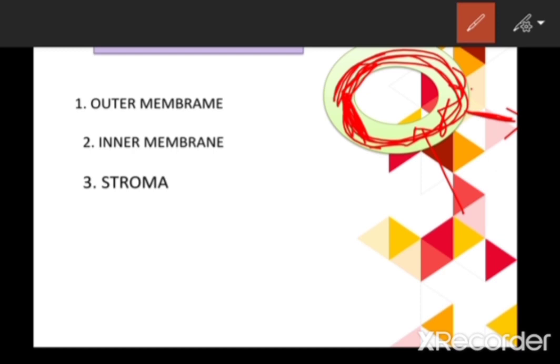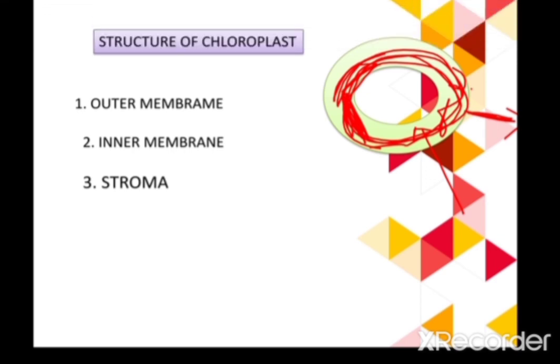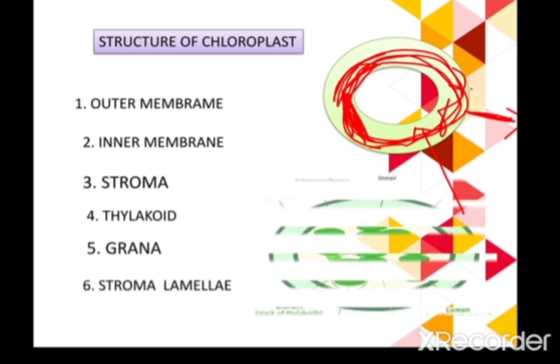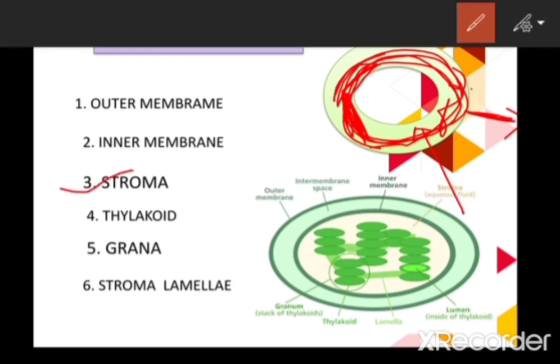In detail about this membrane, the function of the periplastidial space, all the things you will learn in your further class, that is your 11th class, you will learn in detail. So now let's talk about the third important structure of the chloroplast, that is the stroma. The next one is the thylakoid, next one is the grana, and the last one is the stroma lamellae.